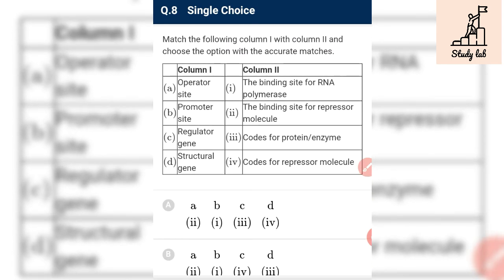And then C, the regulatory gene codes for the repressor molecule. So this is correct, C is matched with 4. The regulatory gene that codes for the repressor molecule is known as gene I.